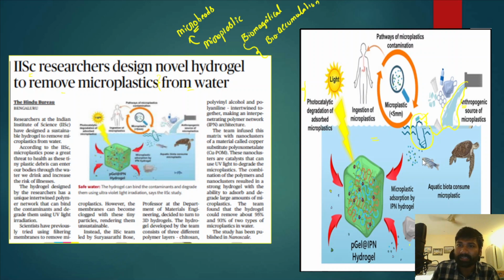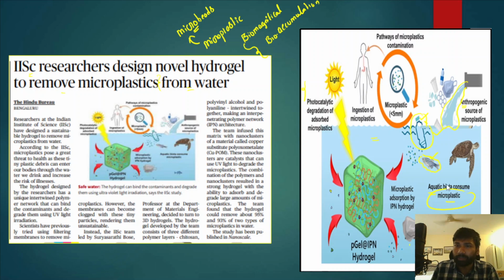These microplastics are very often eaten by fish and other marine population. The aquatic organisms consume these microplastics, and in fact these microplastics are also entering into the human food chain.